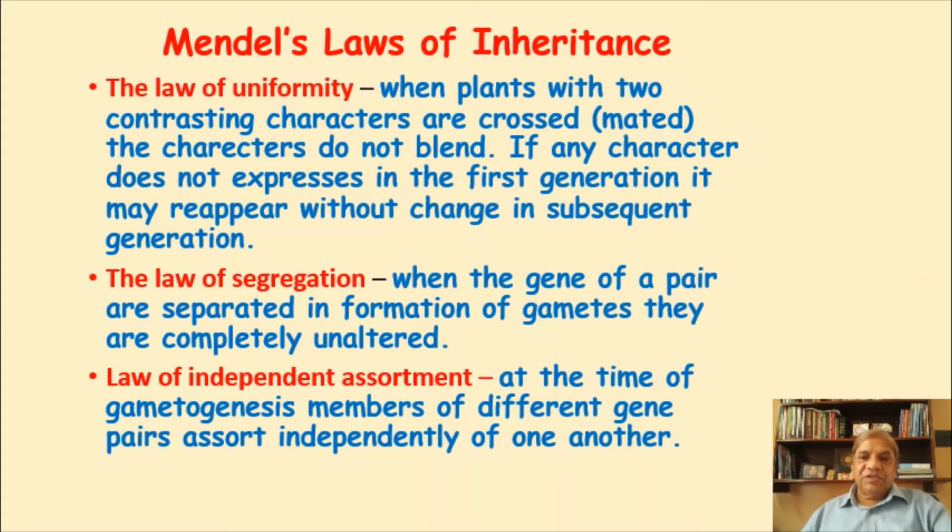Everything was forgotten. But all of a sudden in 1900, many people rediscovered these findings again without knowing that these findings were already there by Mendel. But when they searched, they got it. Oh, Mendel had already done everything, and their findings were similar to what Mendel had observed 35 years back, because they just published their paper. Three different people from three different countries of Europe published the same findings, and they acknowledged, of course, Mendel in their review of literature.